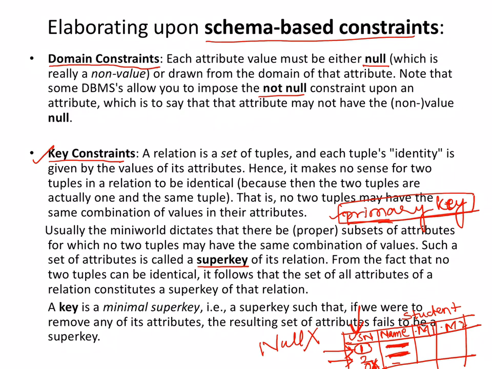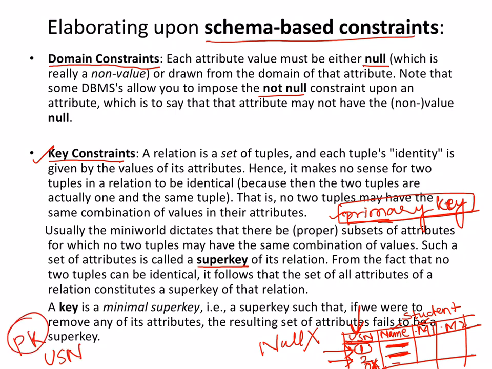Now let's talk about what a super key is. A super key is the primary key along with one or two other attributes making up the super key. Any combination is possible. USN is the primary key, so it is compulsory for me to take the primary key.